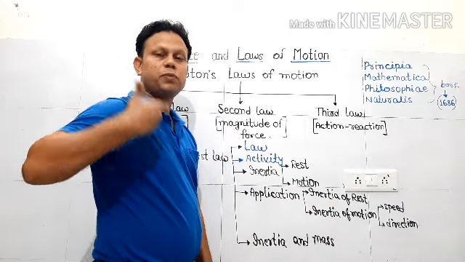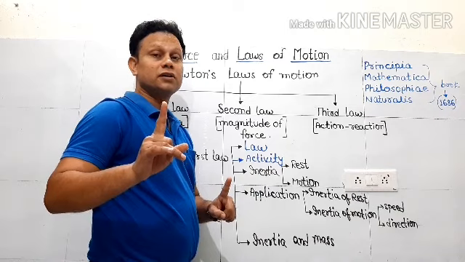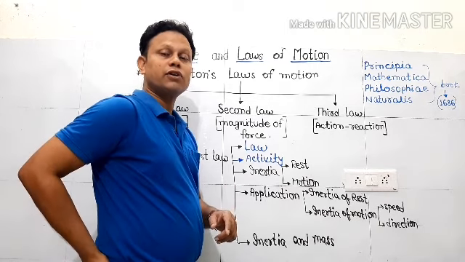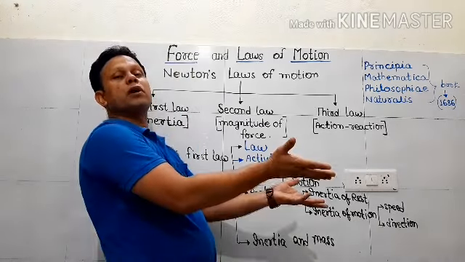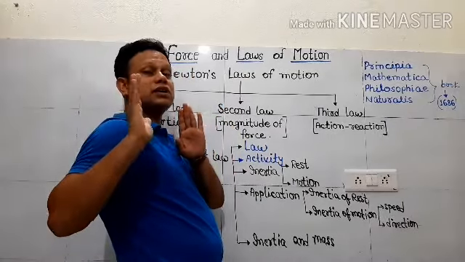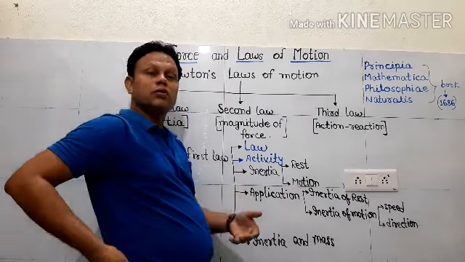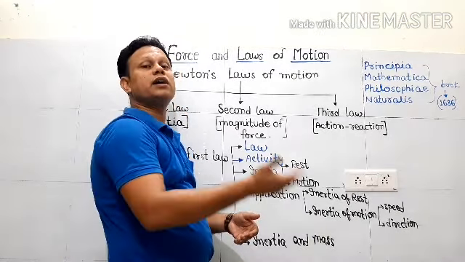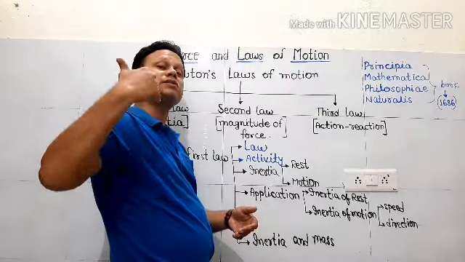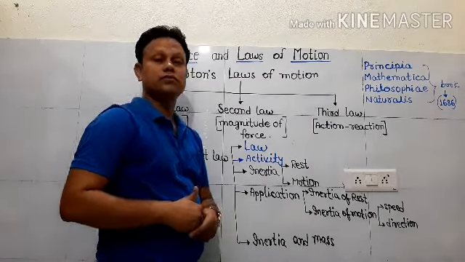But the upper part still wants to continue its state of rest. So our lower part moves forward and the upper part remains at the same position. It's not actually that we are falling backward; the lower part is moving ahead and the upper part wants to remain at the same position. And in that manner we fall backward.